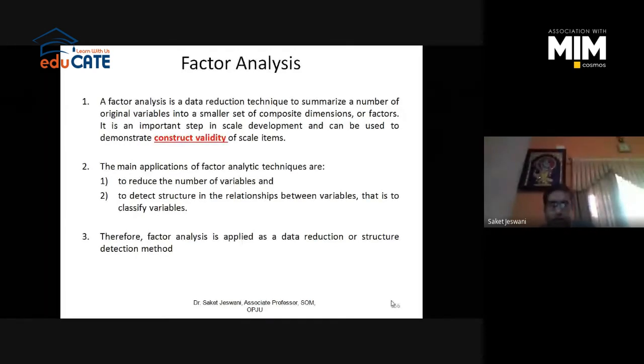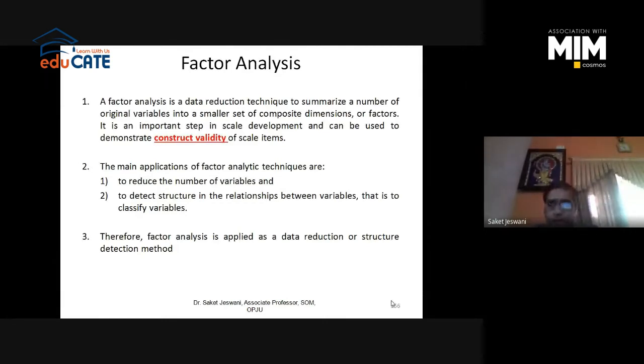It will help you detect the structure of your model. There were 10 questions, but we do not know how many variables there are, so it will classify the items on the basis of likelihood under 3 different variables. This is known as a structure detection method.